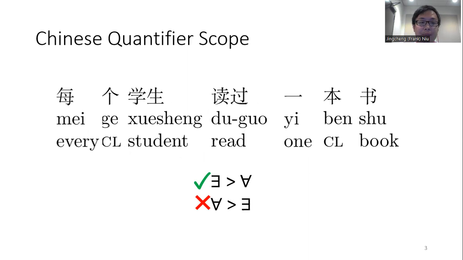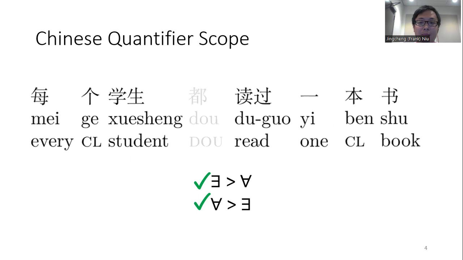However, if we flip the two quantifiers, and now a preverbal adverb dou, often glossed as all, is required, the sentence suddenly becomes ambiguous. Right now, both the wide existential and the wide universal reading are available.